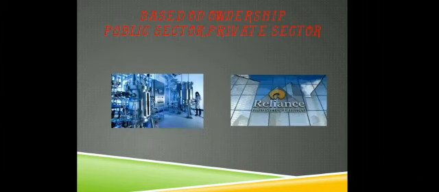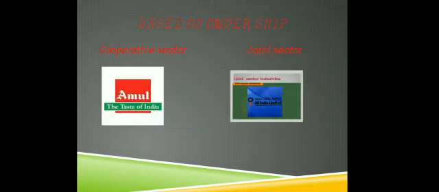Next, we will discuss industries related to ownership. Public sector industry, example is Bhilai, and Reliance is an example of private sector industry. Now, on the basis of ownership, cooperative sector industry is Amul, and joint sector industry is Oil India Limited.